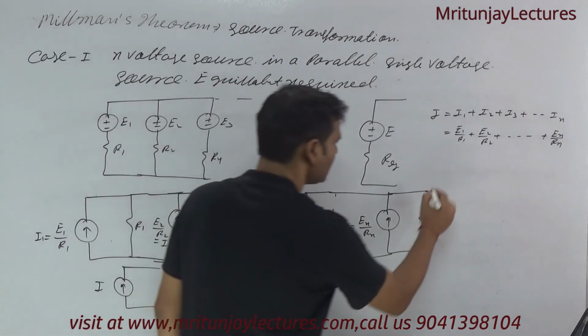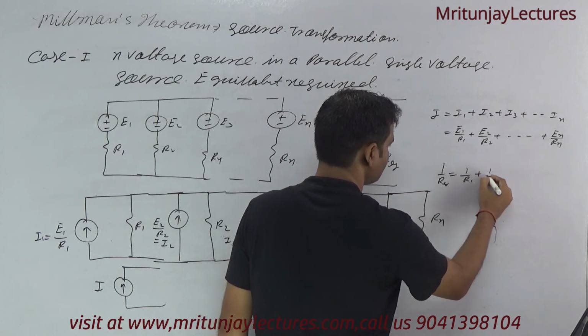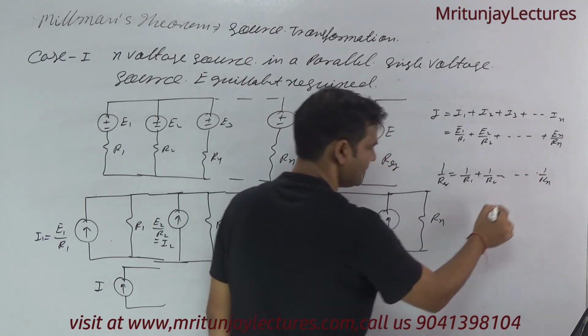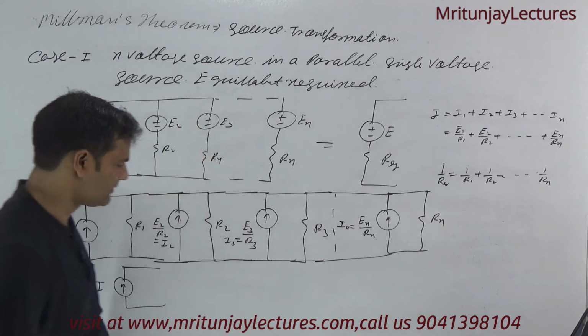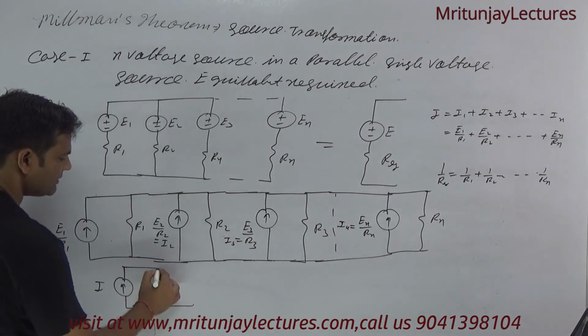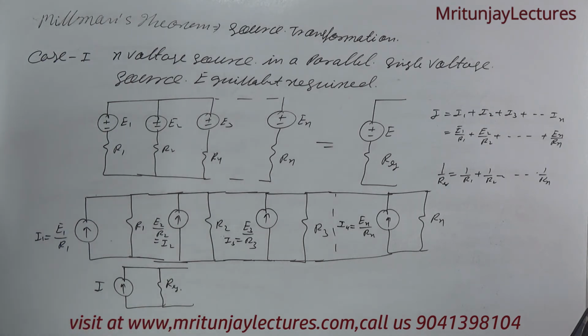That's why 1 by R equivalent is represented as 1 by R1 plus 1 by R2 plus 1 by Rn. Clear? So this one represents R. Okay, clear?